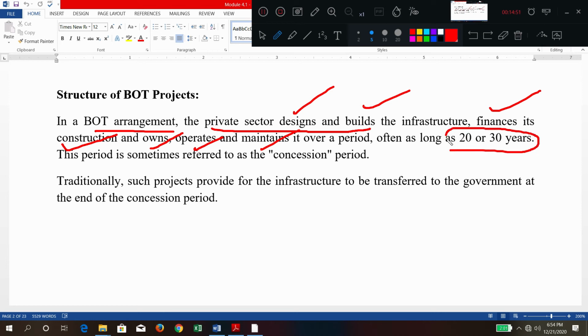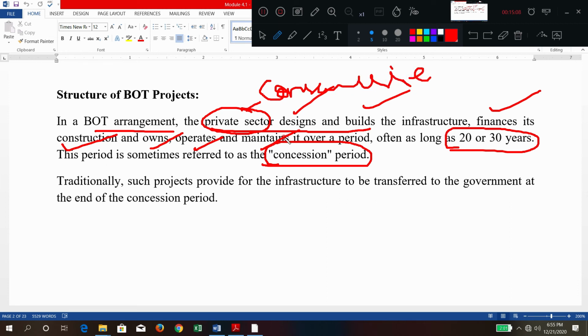Generally it is 20 to 30 years. This is called the concession period. Very important: the private sector which is doing this work in the concession period is called the concessionary. Remember this word, concessionary. The agreement between the private sector and the government entity is called the concession agreement.